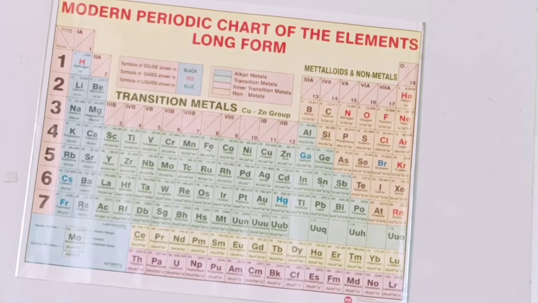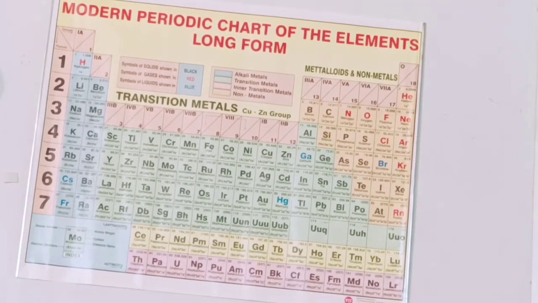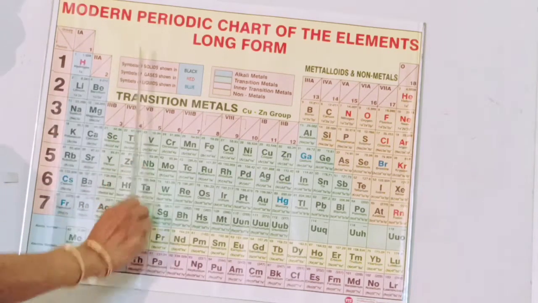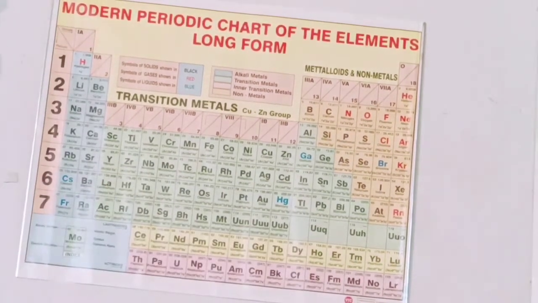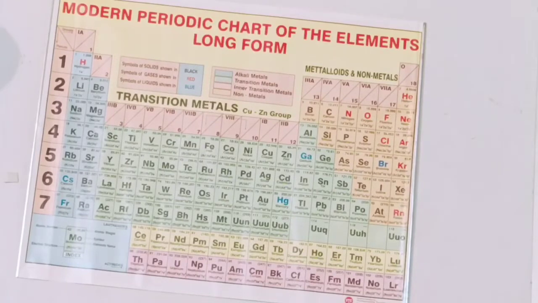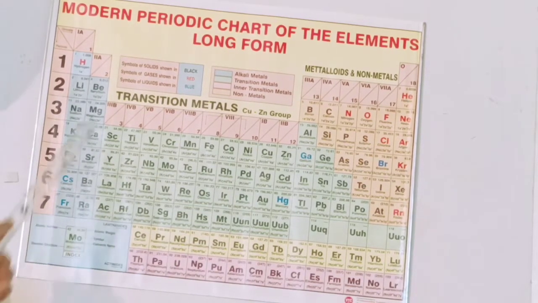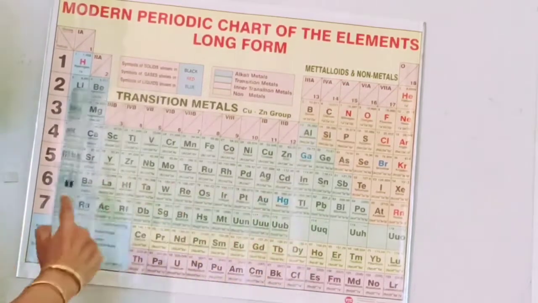Or otherwise, according to IUPAC, the International Union of Pure and Applied Chemistry, that union named it from 1 to 18. So 18 vertical columns. 18 vertical columns are known as 18 groups. Okay, they are falling into 18 groups. And you can also see here, there are 7 periods.